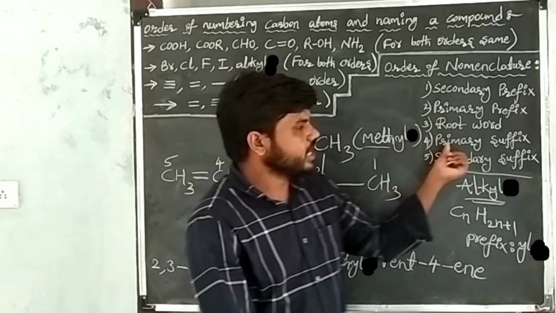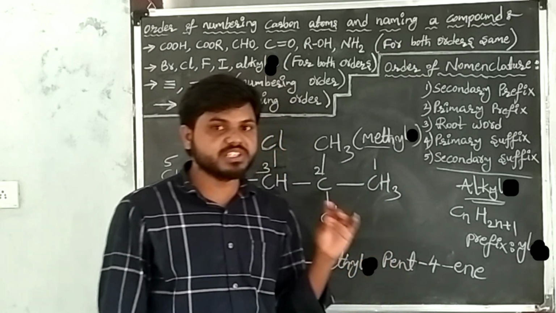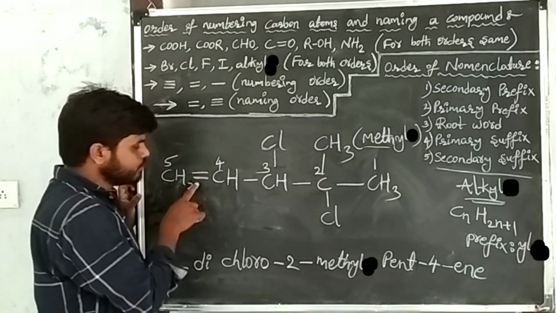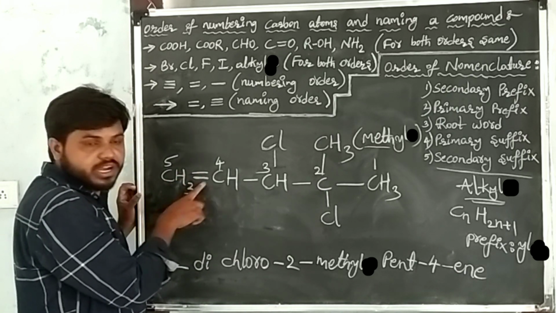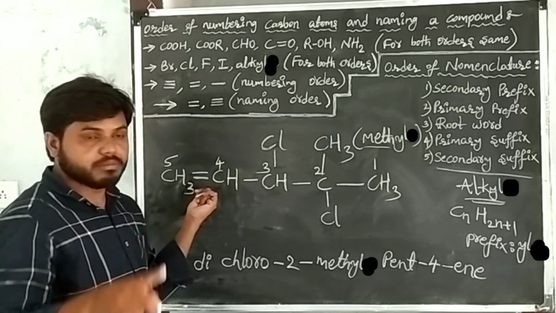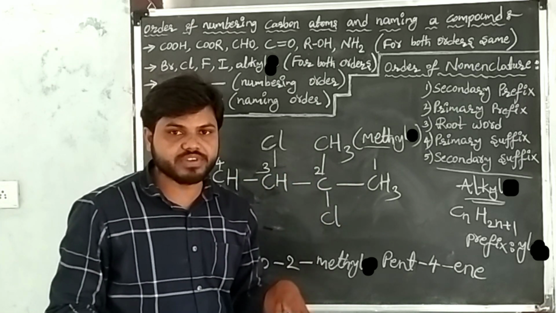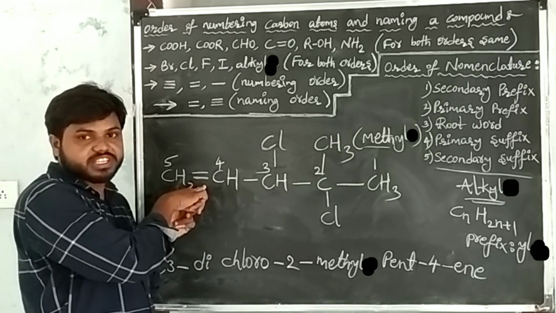I have written that. Take the primary suffix. Here primary suffixes are single bonds, double bonds, triple bonds. In the given carbon compound, there is one double bond and the remaining are all single bonds. When we have a double bond, there is no need to write the single bond suffix. Just write the double bond position and the suffix of the double bond.